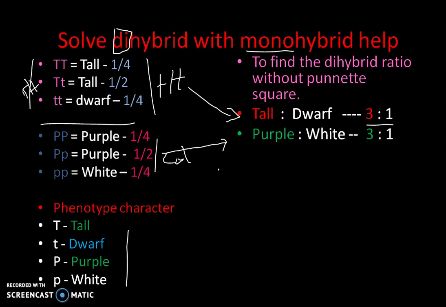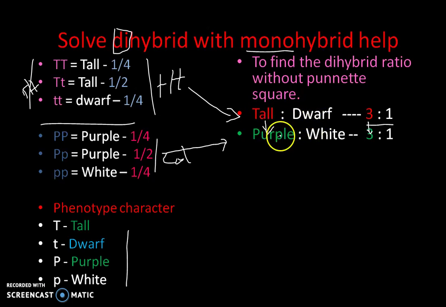After writing, this is the main technique. First we should find the monohybrid. Then you can easily get dihybrid, trihybrid, tetrahybrid, everything, from this simple example. First you multiply tall with purple, that is 3 with 3.